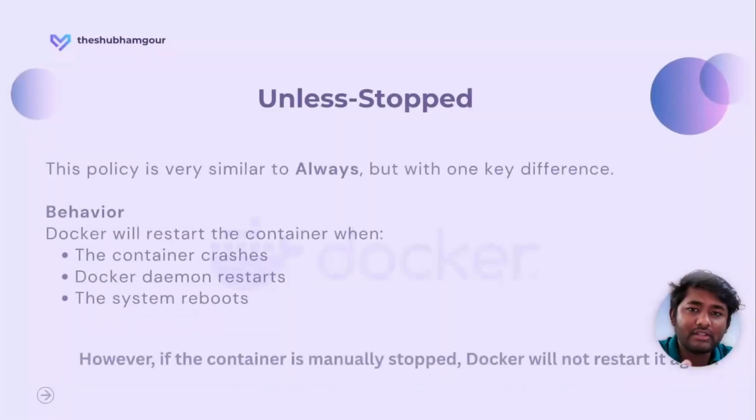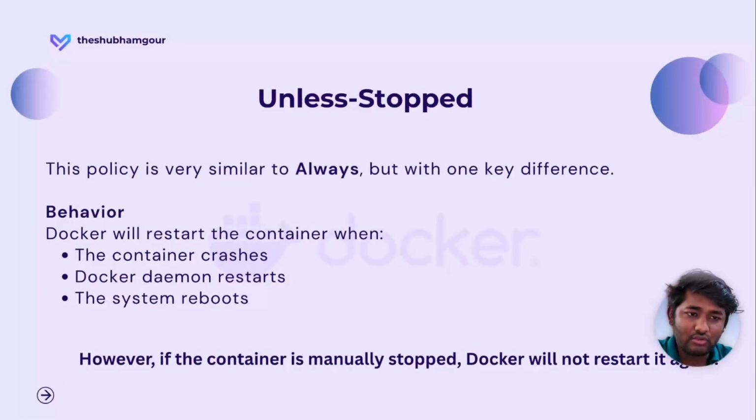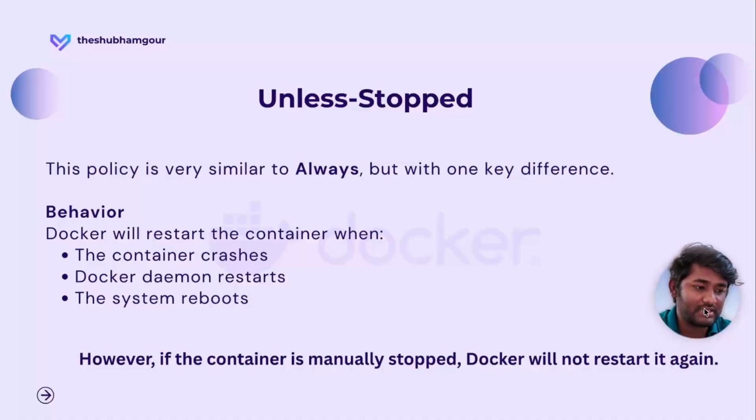Okay, now let's move forward with the third restart policy, that is unless-stopped. This policy is very similar to always, but there is only one difference. So what is the behavior? Docker will restart the container when it crashes, when the Docker daemon restarts, and when the system reboots. But if the container is manually stopped by a person, Docker will not restart it. Here it gives a signal that we want to manage it by our own hand, but if we didn't provide any manual instruction to stop it, it should restart again. In that case, we should make use of unless-stopped.